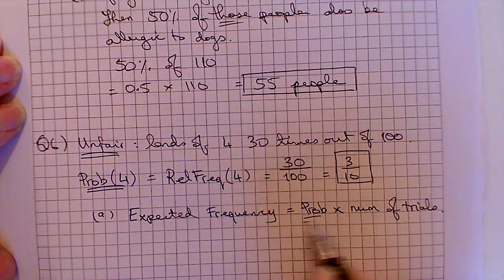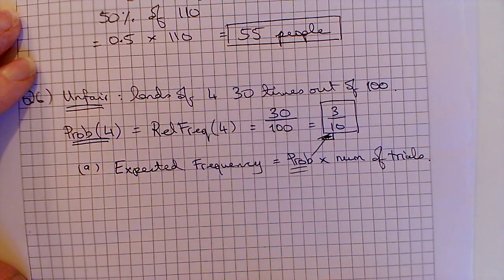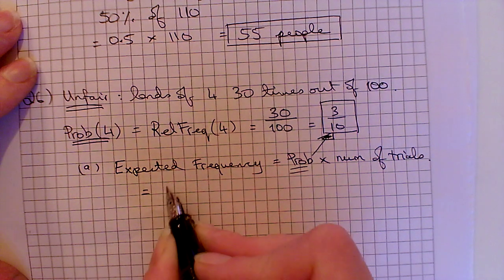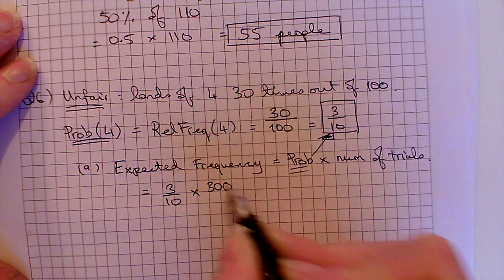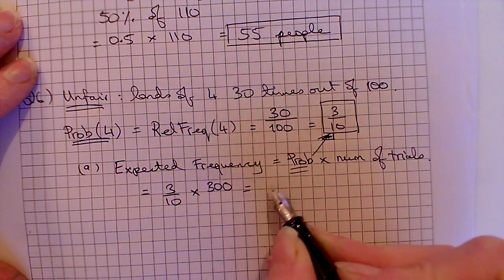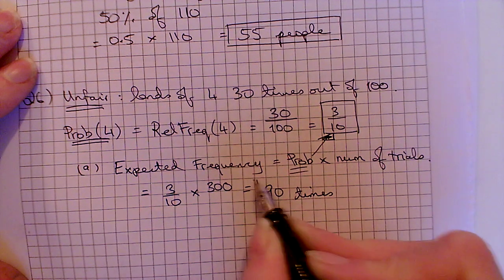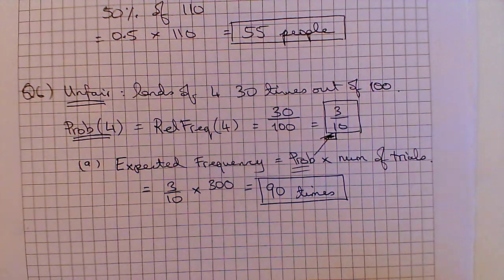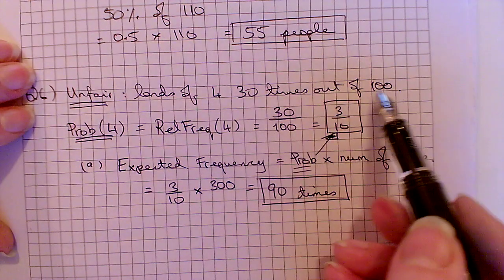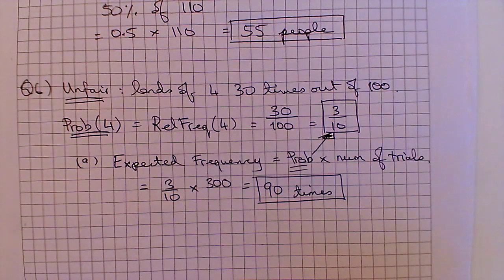And in this case, my probability is the relative frequency. So the expected frequency will be 3/10 of 300, which ends up being 90. So we expect it to land on 4 90 times out of 300, which as you can see is the same as, so 300 is 3 times as many as 100, so it will be 3 times 30. That's another way of thinking about it.